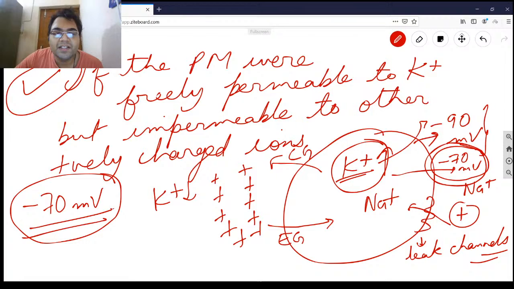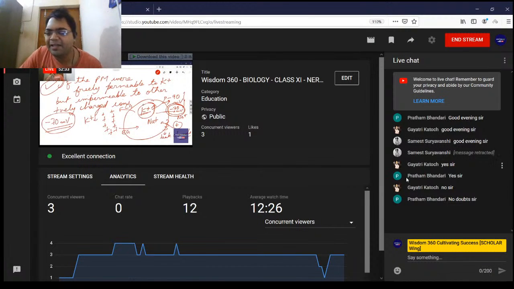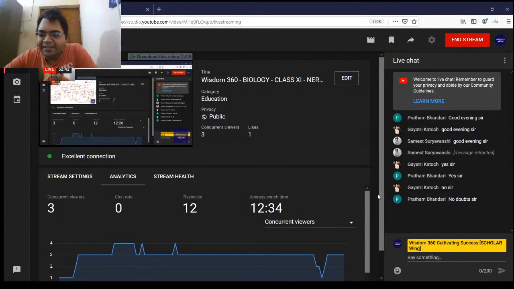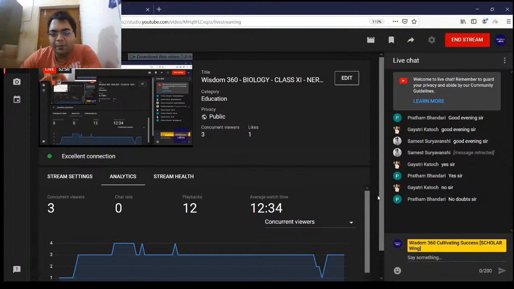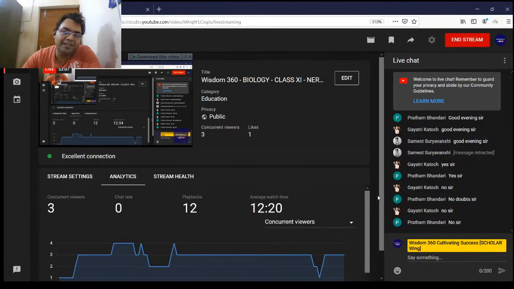So I hope this is completely clear, right? Any doubts here, why is it minus 70? Minus 70 millivolt, how it stays minus 70, and what is the meaning of resting membrane potential, that no ion moves in or outside the cell. So this is the concept that I want you to know. Good. Since you have understood the concept, no question, even if it comes from NEET, board examination, or home examination, you can nail questions like this easily now.